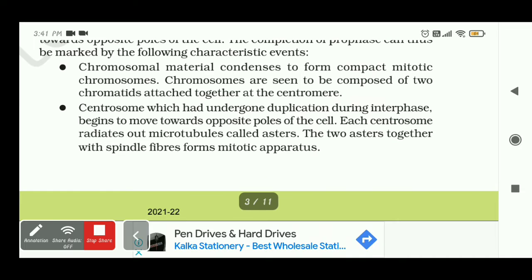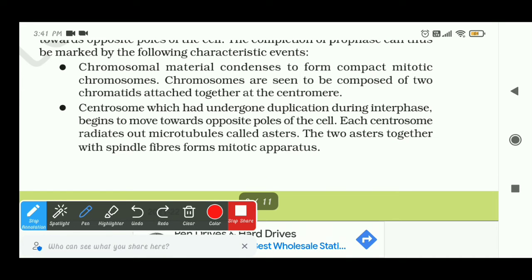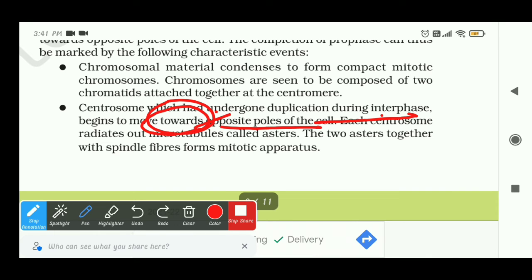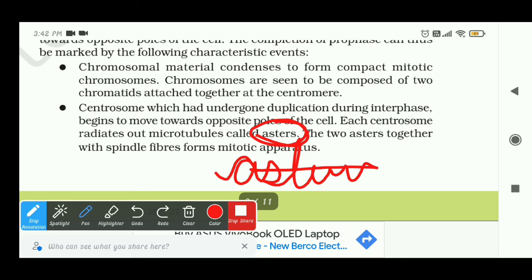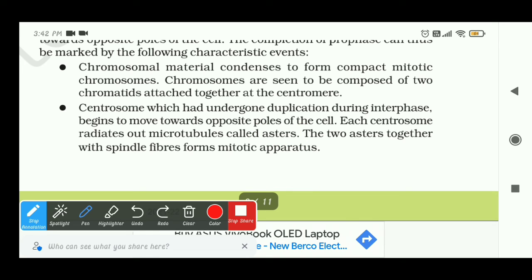Chromosomal material condenses to form compact mitotic chromosomes. Chromosomes are seen to be composed of two chromatids attached together at the centromere. The duplicated centrosomes will start moving towards the opposite poles of the cell, and each centromere radiates out microtubules which we call asters. The two asters together with spindle fibres form the mitotic apparatus.